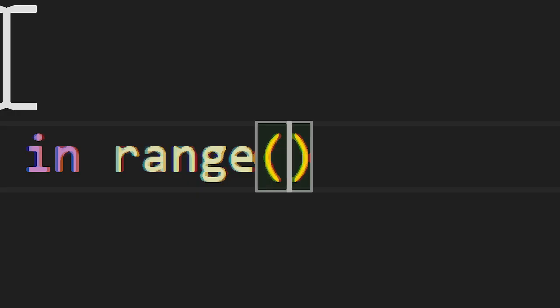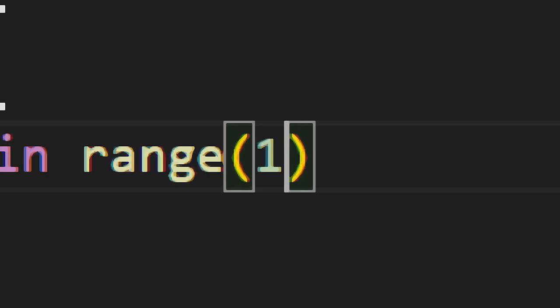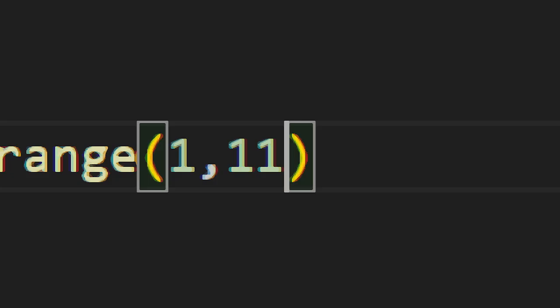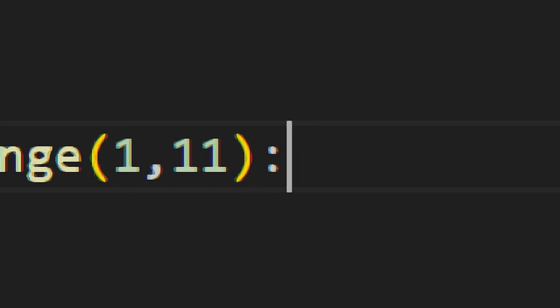How many people join the hiring company? 1 comma 11. 10 people, I mention 1 to 11, that means 1 to 10 people. Then colon, line feed.